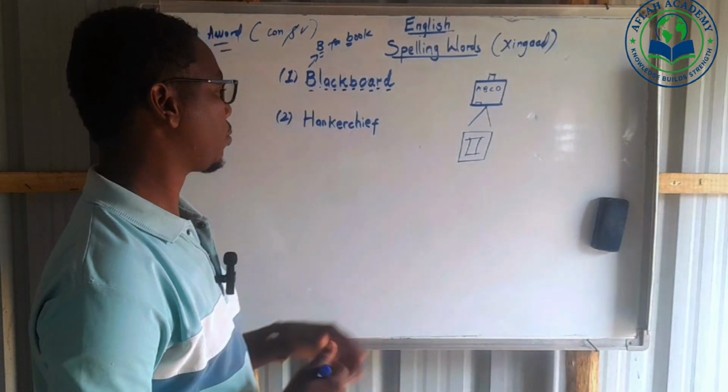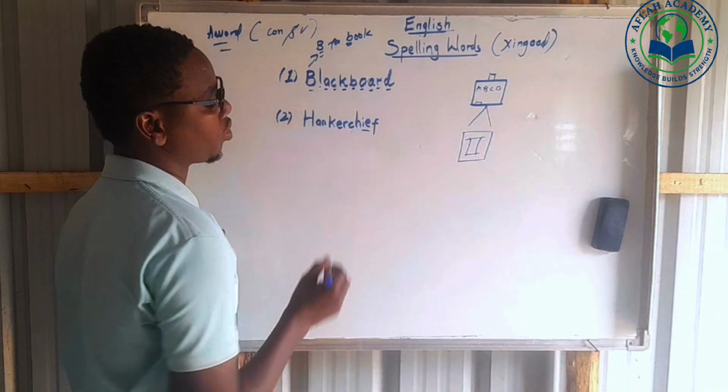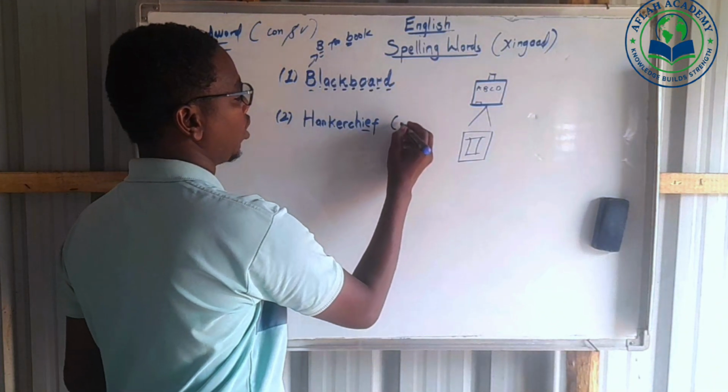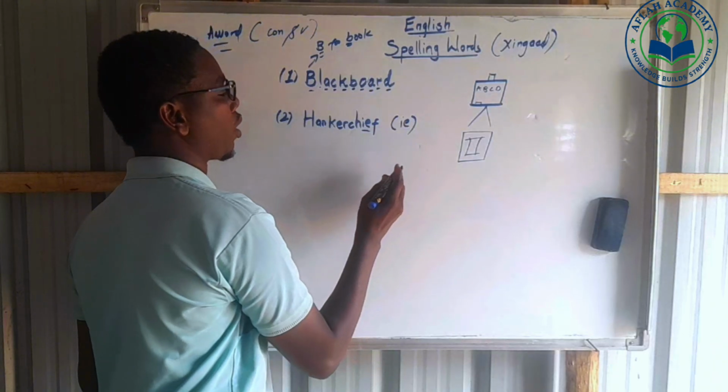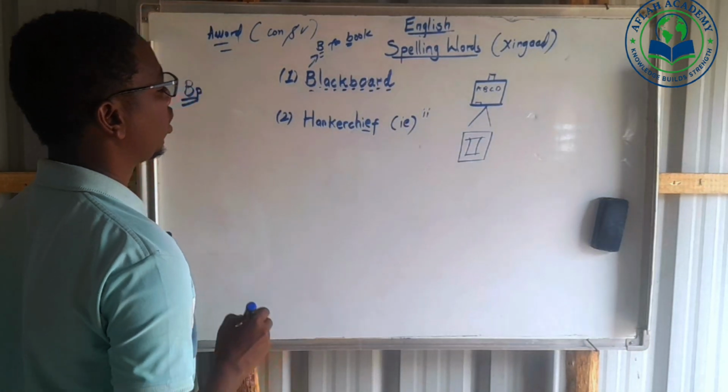G, sometimes we have G, E. These two we pronounce E. Okay, now let's pronounce.